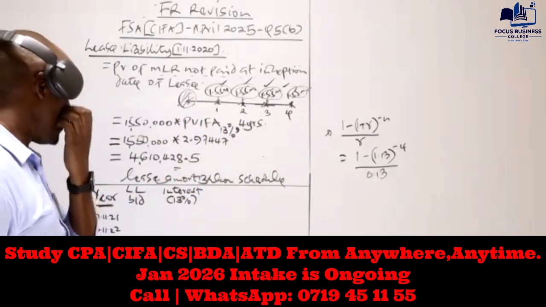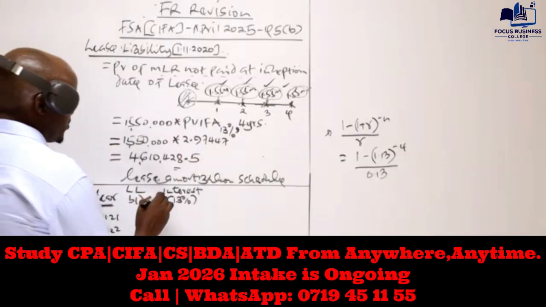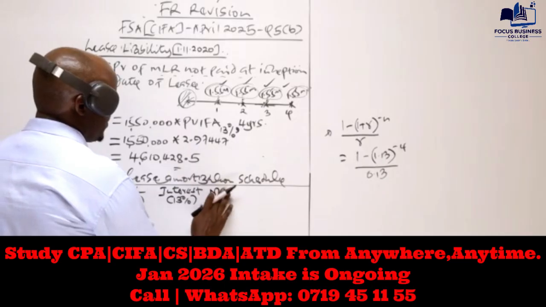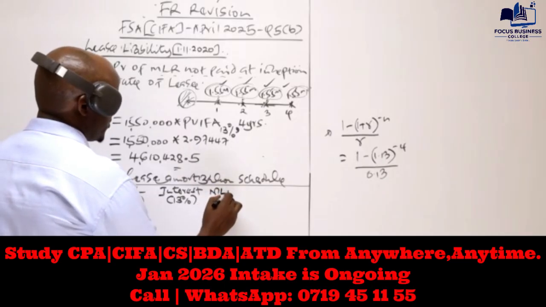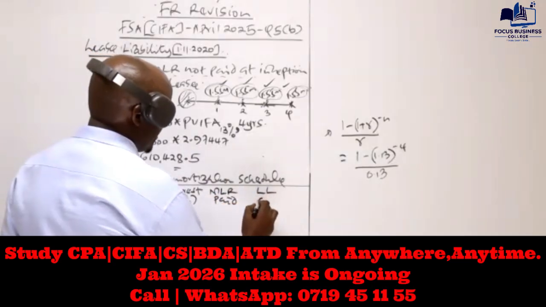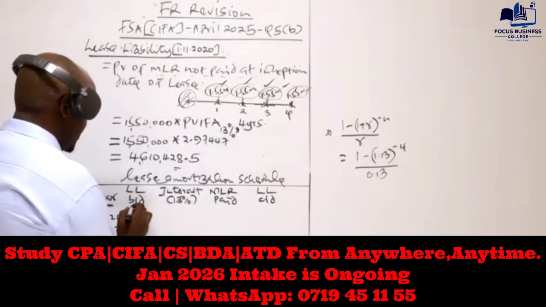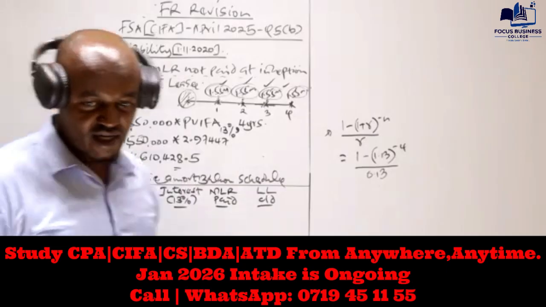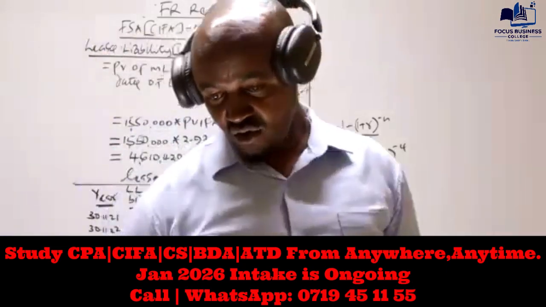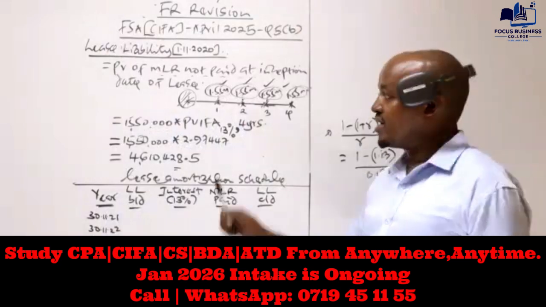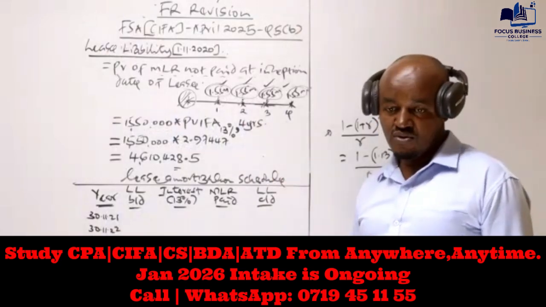But because it is payable at the end, the next column should be for the interest, then the minimum lease rentals paid. And finally, we have the lease liability at the end of the year. So that's how we arrange the lease amortization schedule. Therefore, we always interchange these two columns, depending on when the minimum lease rentals are payable.